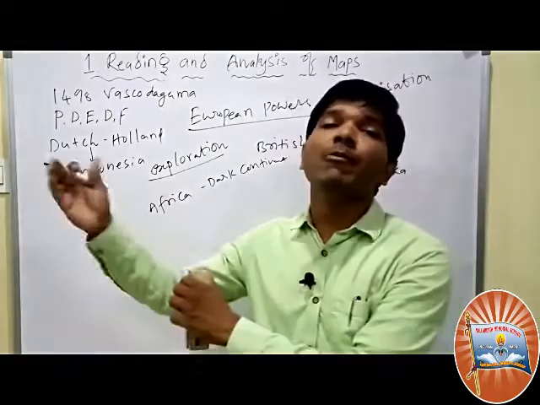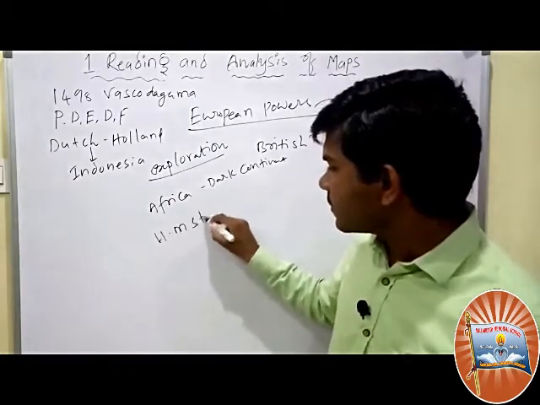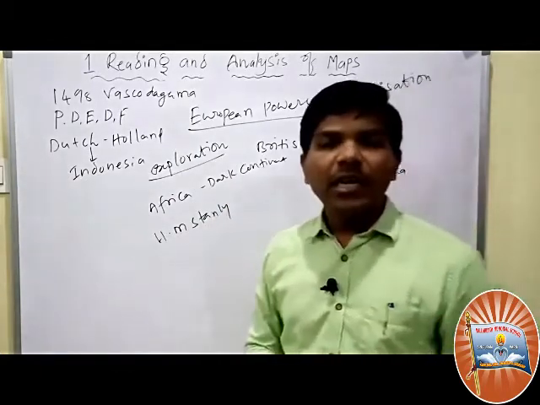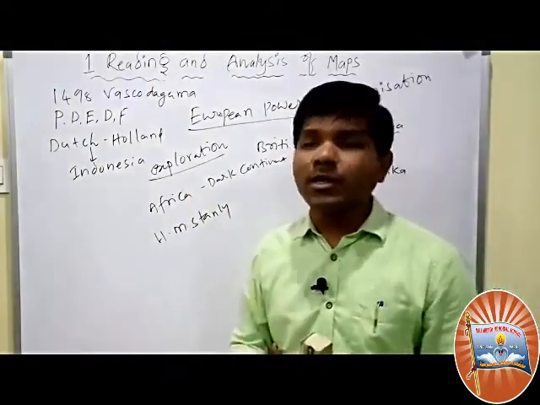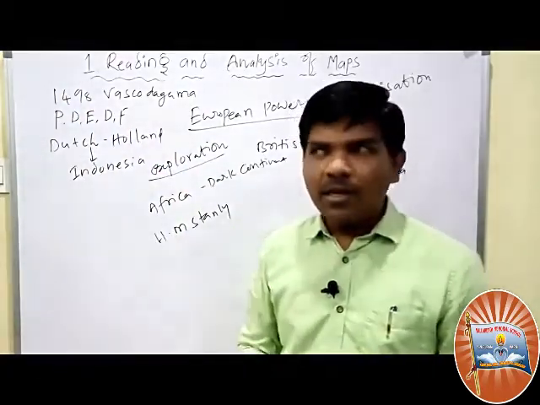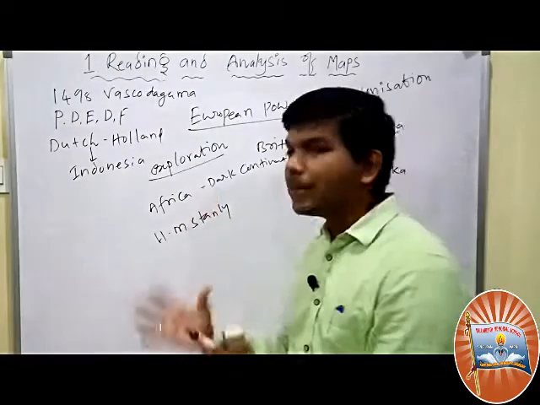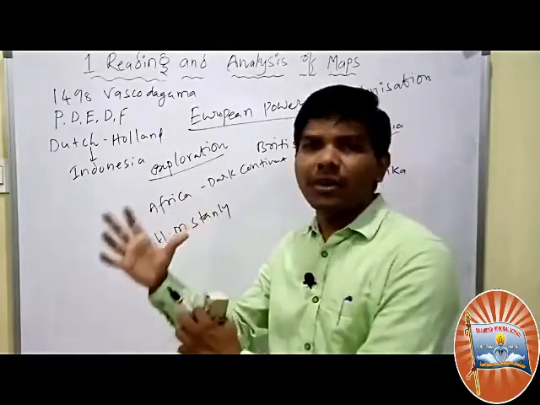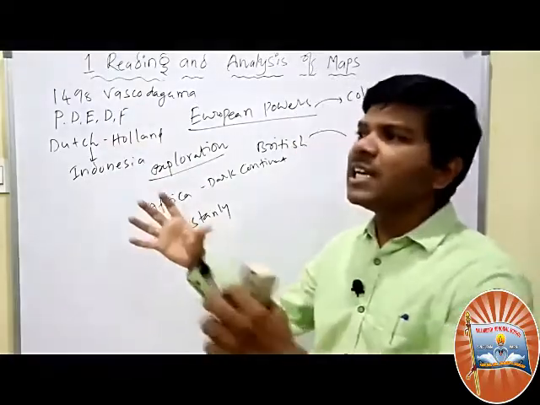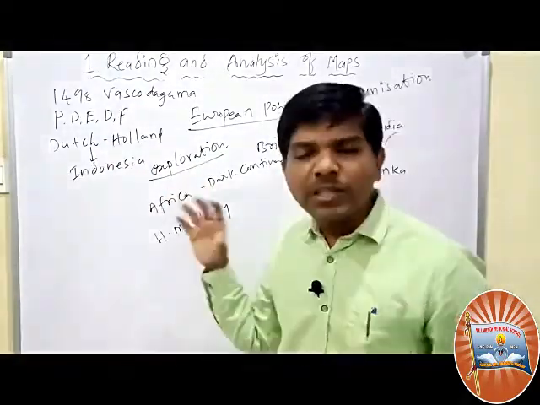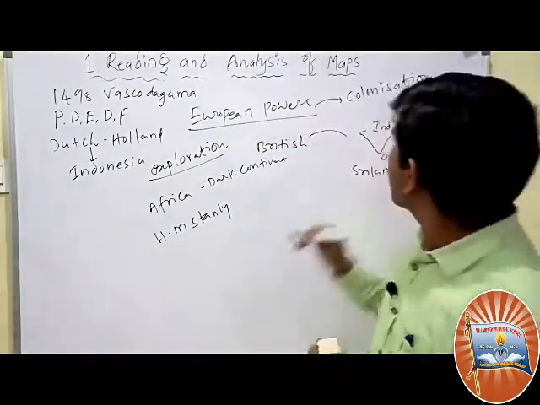To explore this dark continent, to search for places in Africa, many explorers were sent by the European powers, like H.M. Stanley, Livingstone, James Cameron. These persons were sent by the European powers to search for new places. Whenever they went to new places, they went with the help of maps, and they made the maps very accurate so that they could easily occupy the area. So what did you understand from here? European powers used the maps for colonization.